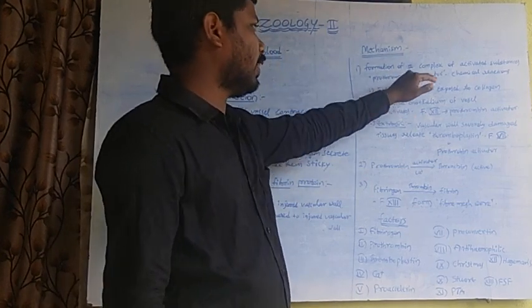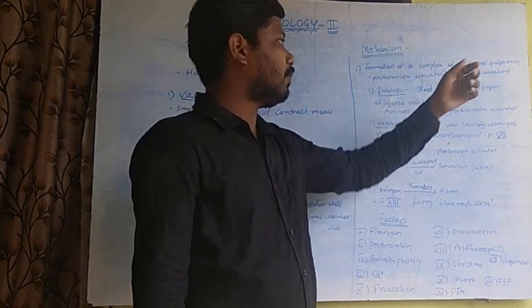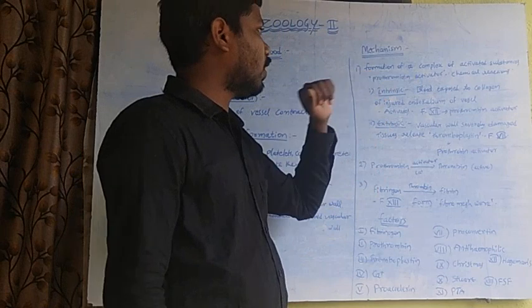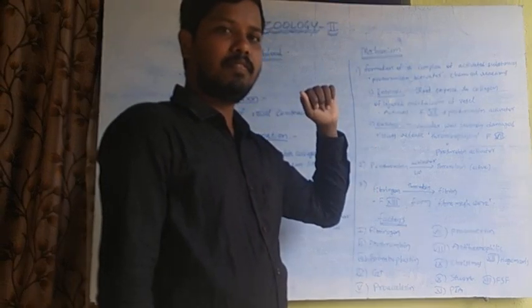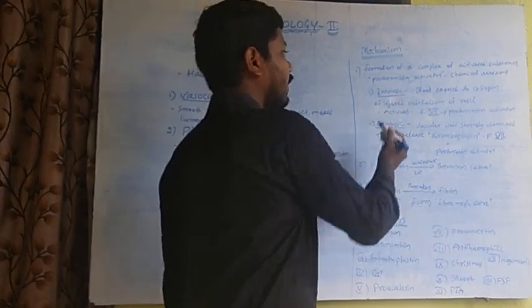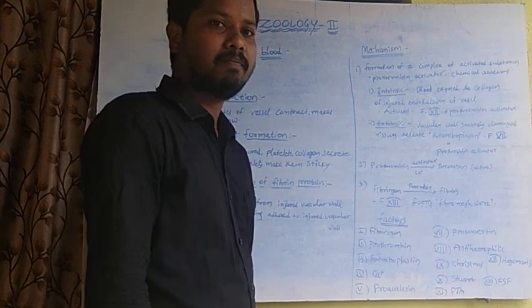This prothrombin activator initiates a number of chemical reactions. This mechanism involves two pathways. The first one is the intrinsic pathway, the second one is the extrinsic pathway.